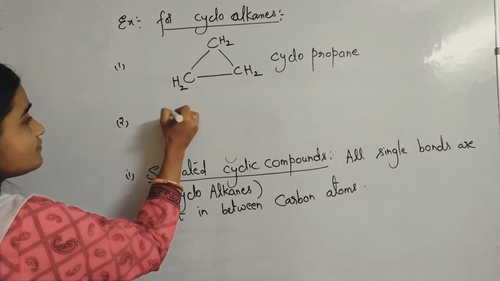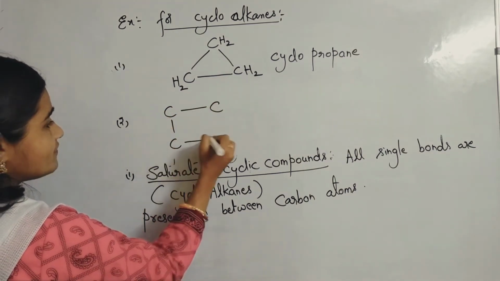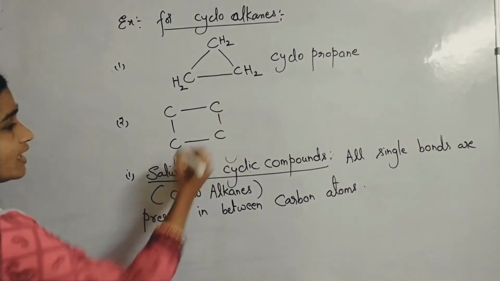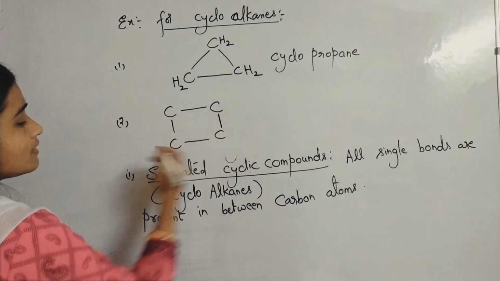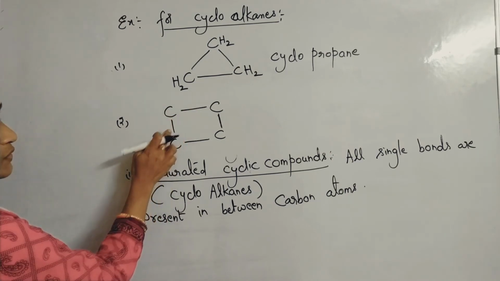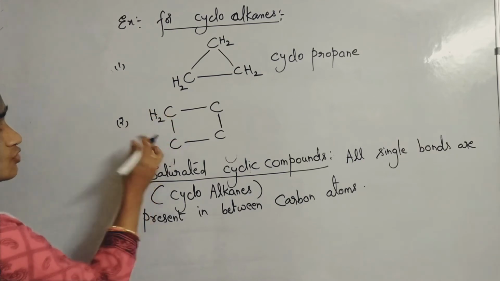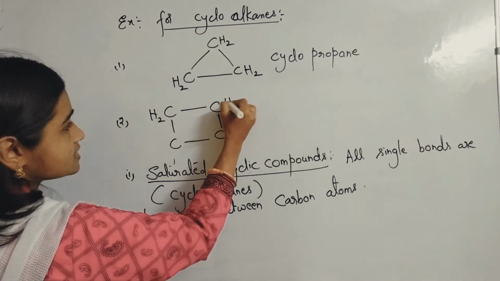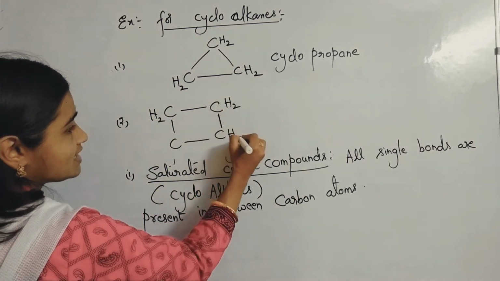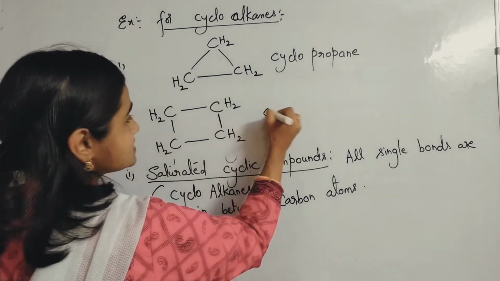Suppose 4 carbon atoms are linked together in the form of a square. Here also, 2 bonds are done for each carbon, so it should be attached with 2 more hydrogens. Tetravalency will be satisfied. And what do you call this?